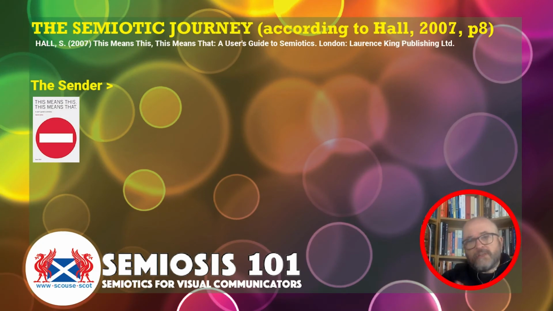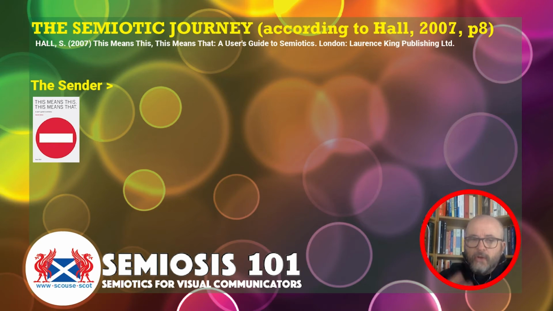Okay, so we're exploring Peircean semiotic theory. So we'll just come back to Sean Hall, and in his book, This Means This, This Means That, A User's Guide to Semiotics, he talks about the semiotic journey. So let's just explore the semiotic journey once more. We did it in the first video, but we're going to explore it again because it's important to put this into a context now of semiosis, Peircean semiotic theory, pragmatic semiotic theory.